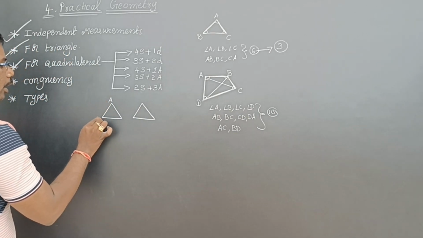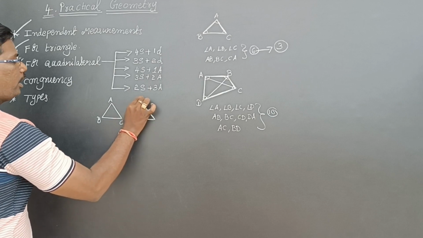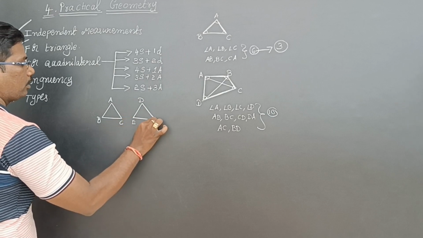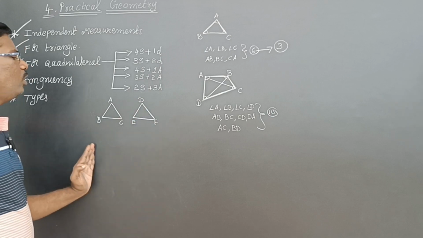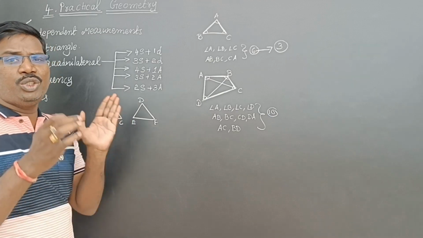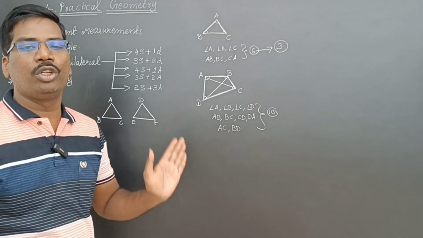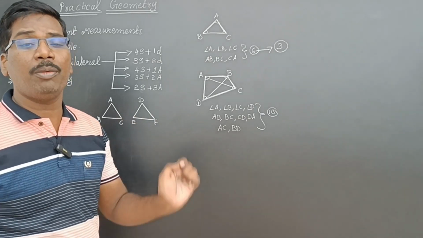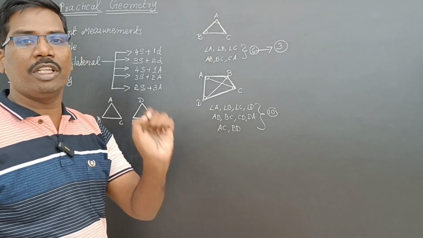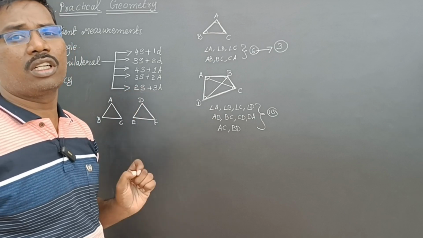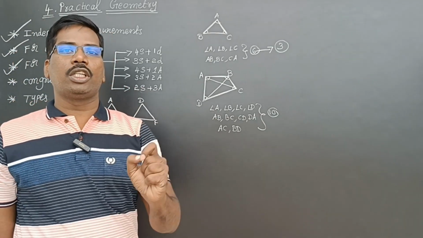See, I am taking ABC as a triangle and DEF as another triangle. Look at these two triangles. They look the same and the size is also the same. Two triangles having the same shape and the same size are said to be congruent to each other.